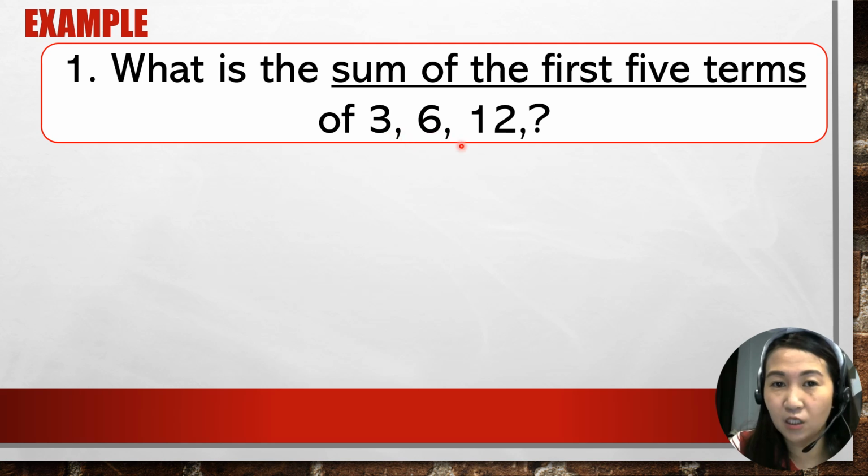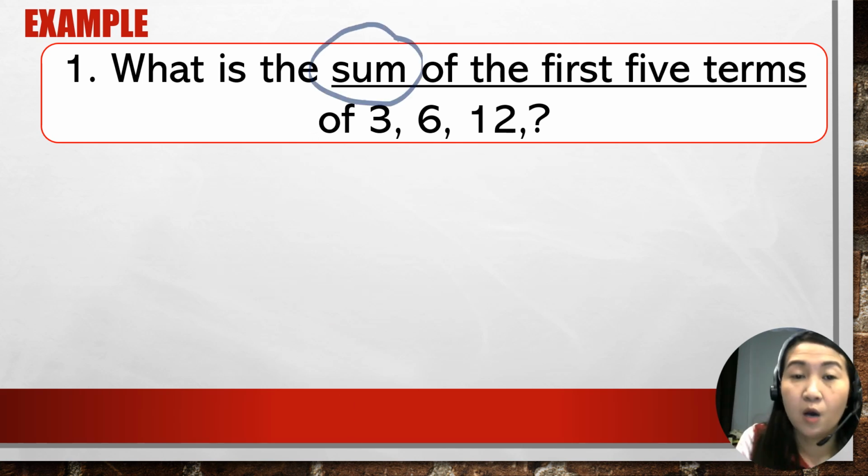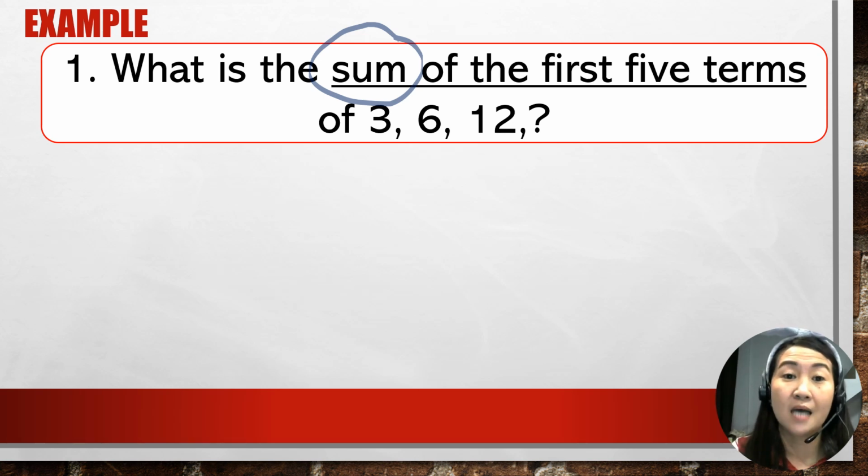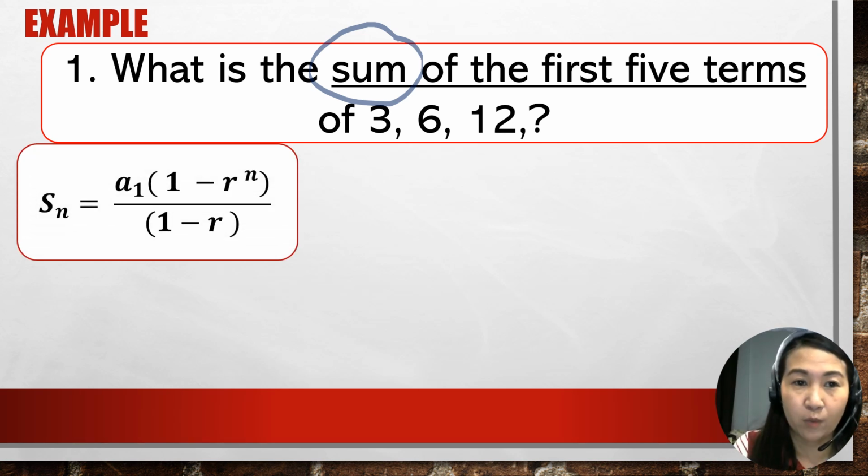What is that number? We are multiplying the number by 2. So 3 times 2, that is 6. 6 times 2, that is 12. It means we are dealing with geometric sequence. And we are looking for the sum. So ano nga uli ang sum? Kapag sum ang hinahanap, we are going to compute for the series. What is our formula again?